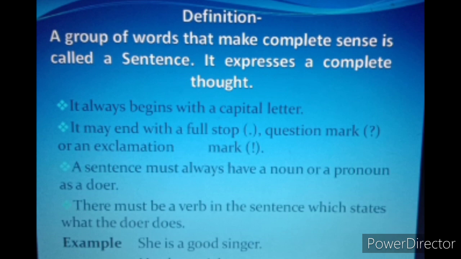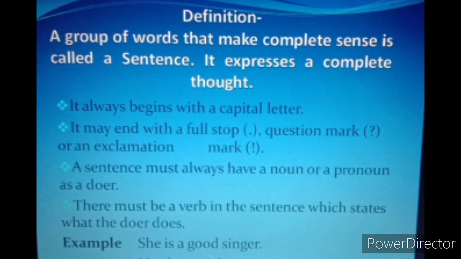Basically, a group of words that make complete sense is called a sentence. Now suppose I say "children, I know, fond of, eating". These are also a group of words, but does it make any sense? I hope you are not getting what I am saying, isn't it? So it is not making any sense. But if I say "I know that children are fond of eating sweets", now it is making sense. So it is a sentence. A group of words that make complete sense is called a sentence, and it expresses a complete thought.